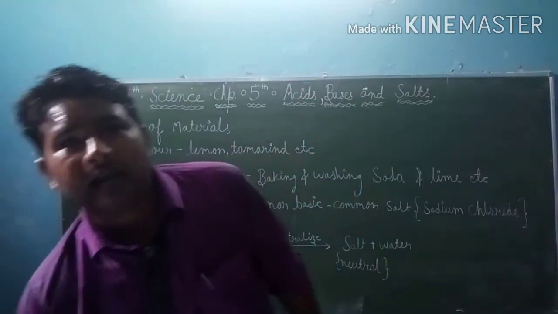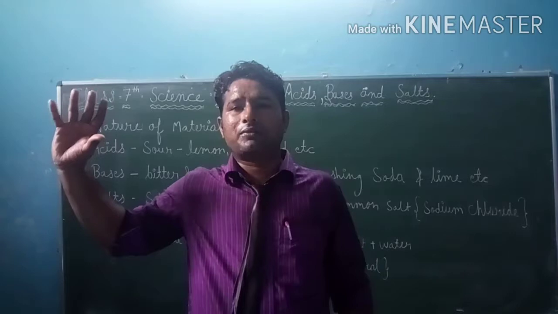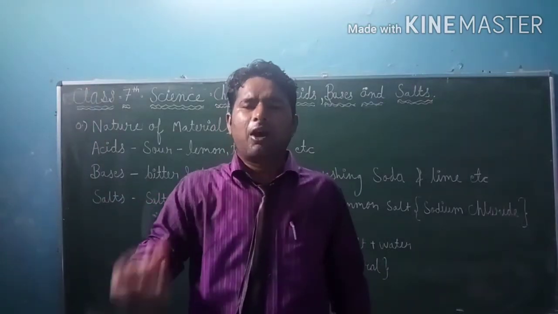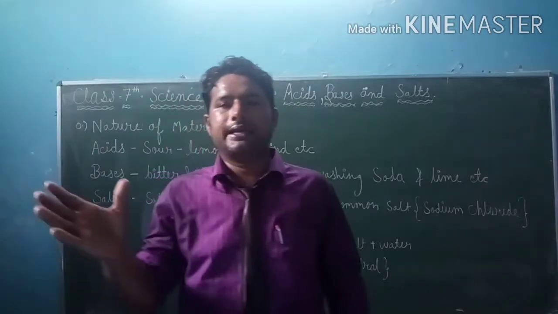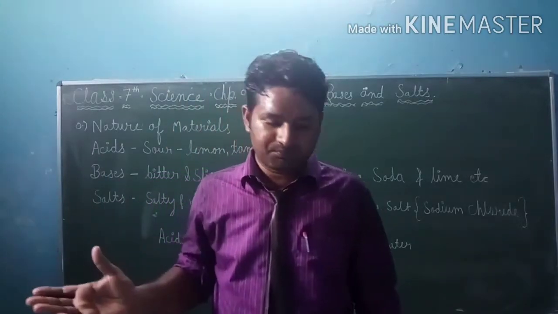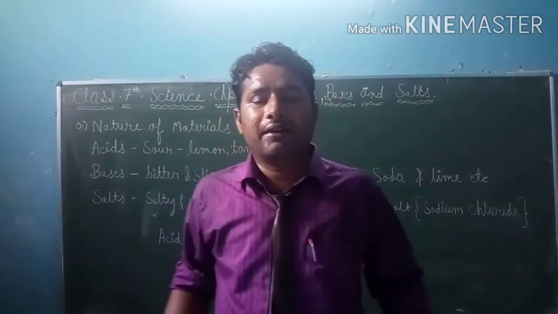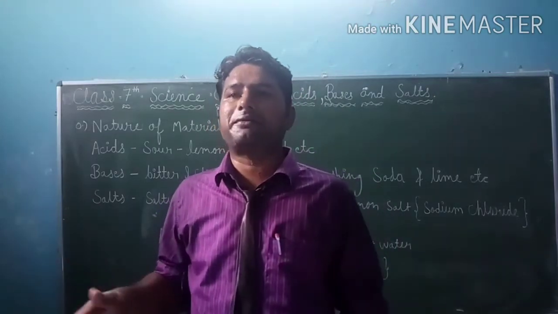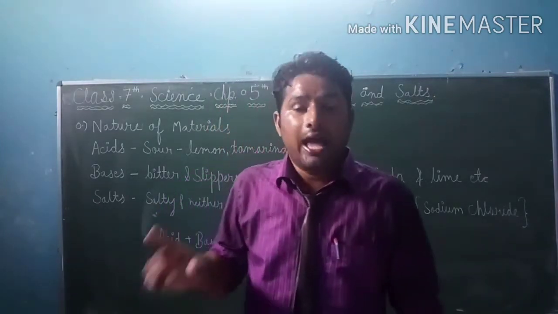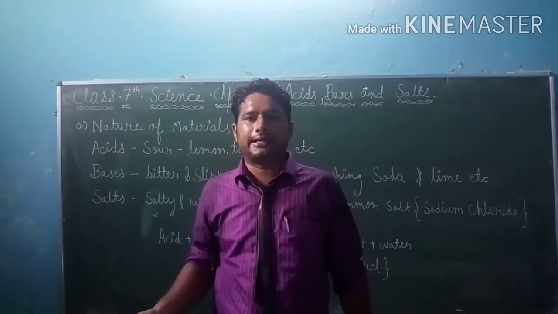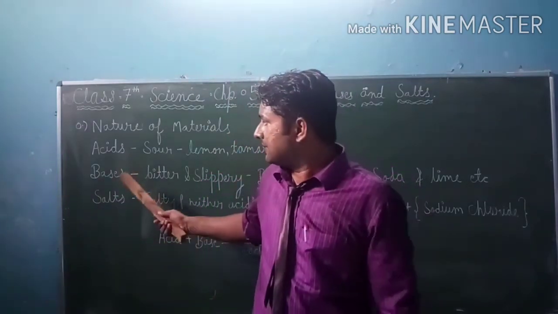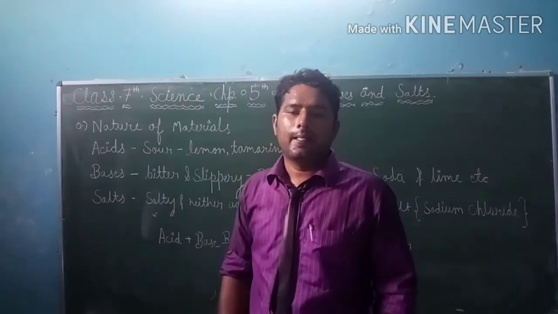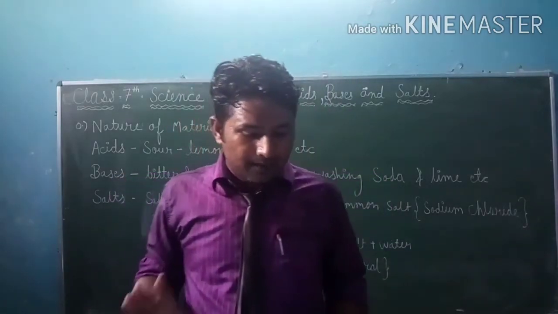As you know, we have different types of substances, thousands of types of substances around us and in our nature, and they have different properties and characteristics. According to their properties and characteristics, we group them all into acids, bases, and salts.